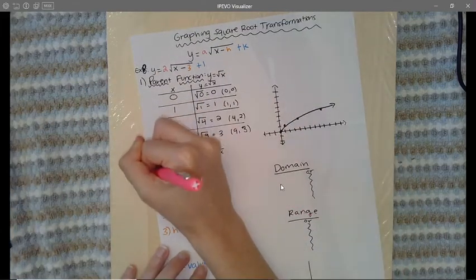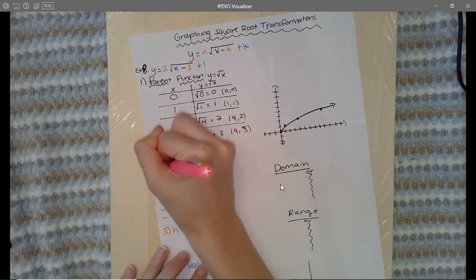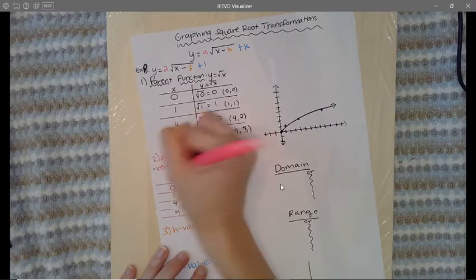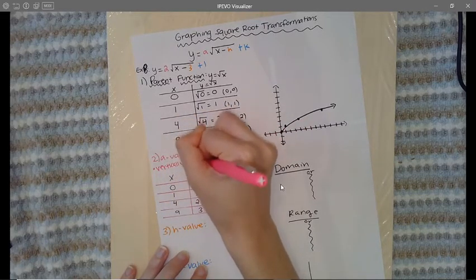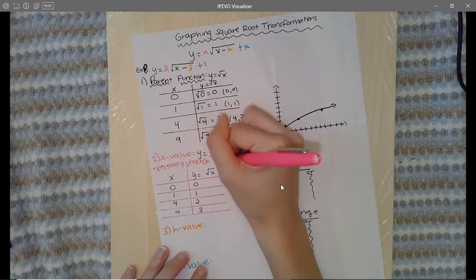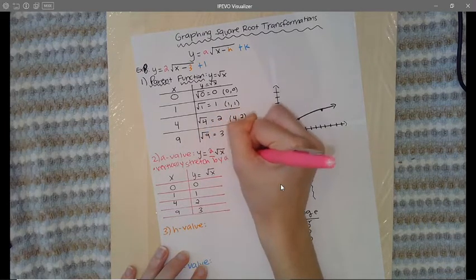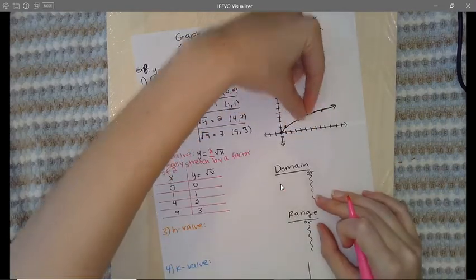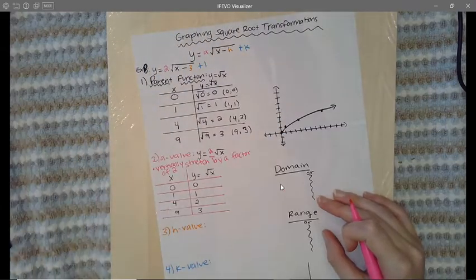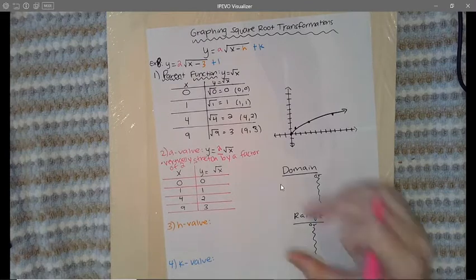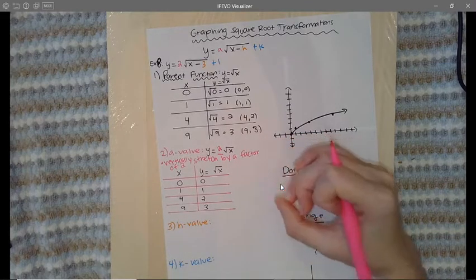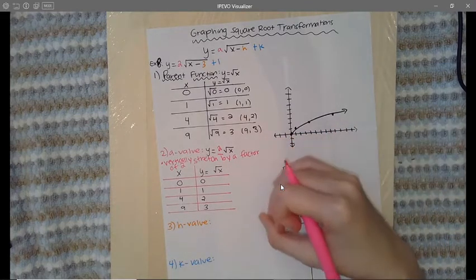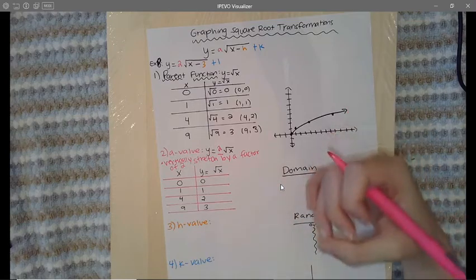Okay, so I already know what's going to happen. The graph is going to vertically stretch by a factor of 2. So that means the graph is going to be twice the height that it was originally. Now, all you have to do to get the points for the a value, just like when we did quadratic transformation, so hopefully this is a review.